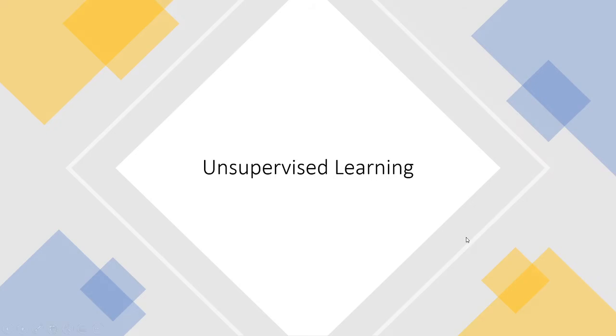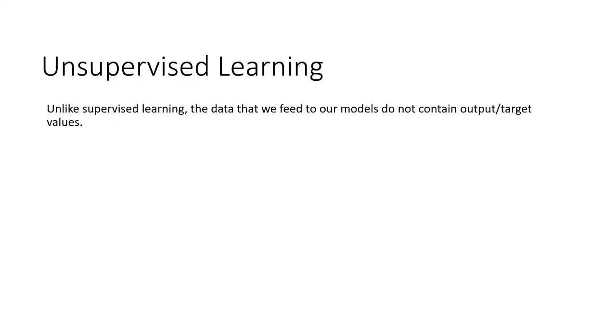Hi, this video is on unsupervised learning. In the previous video, we learned about supervised learning. In supervised learning, the data that we feed to our model consists of the output and the target values, or we can say the model knows the correct answer for training. So it compares the predicted values with the correct values, but this is not the case with unsupervised learning.